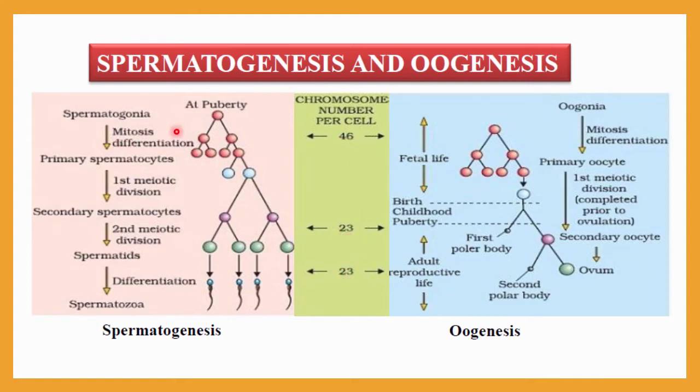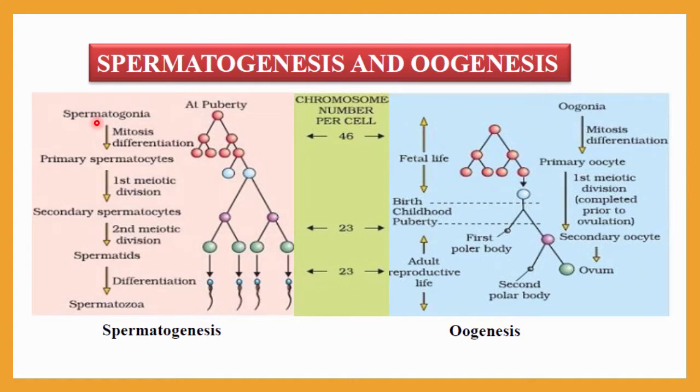So let me see what spermatogenesis is. Spermatogenesis occurs in the male. It will start at the puberty age. Generally puberty age for male is 12 to 13 years. When a male gets to 12, 13 years, at that time it will be initiated. That age is called puberty age.